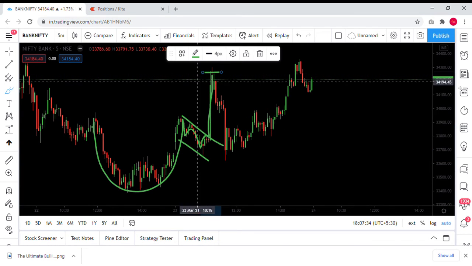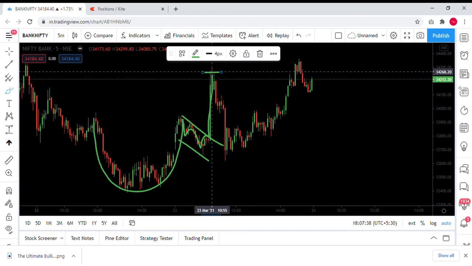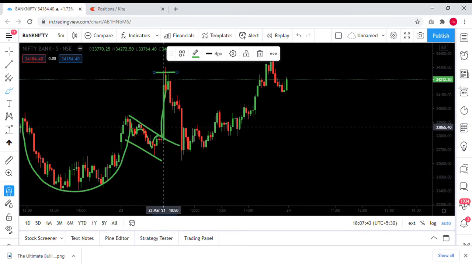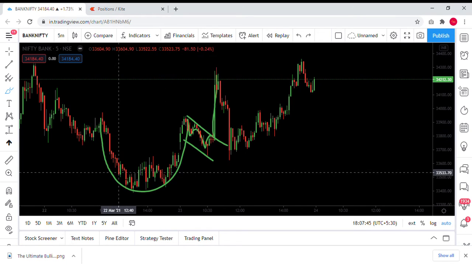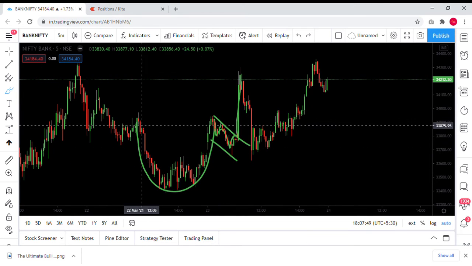So eventually it gave a good, like 400 points ka move from the point where it broke today in the up move.